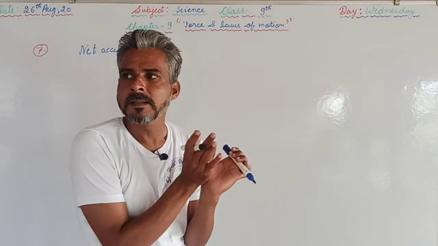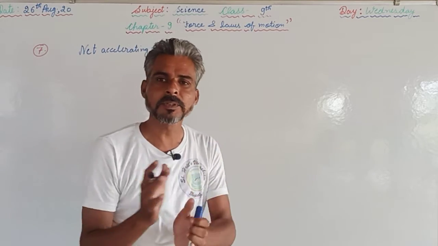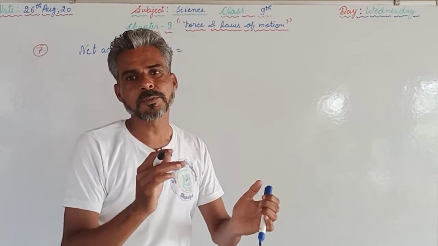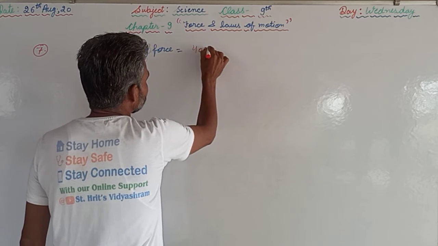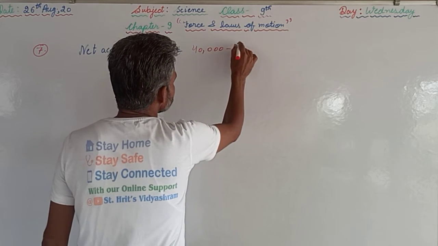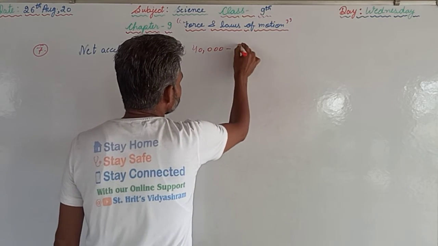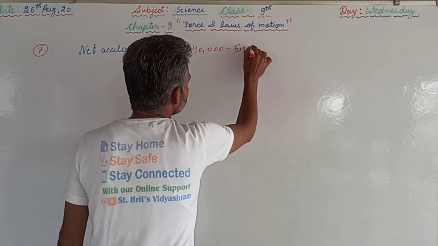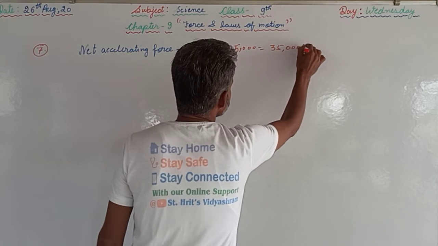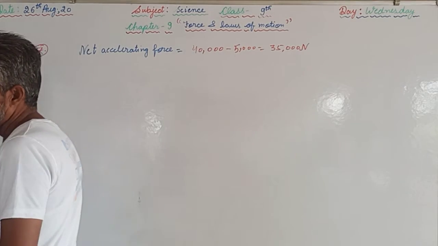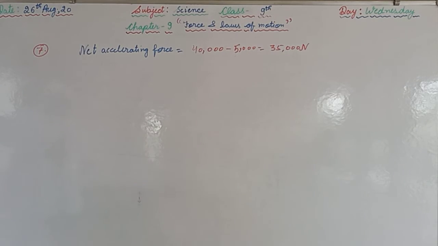So that will be in the opposite direction, 40,000 Newton in the forward direction, 5,000 Newton in the backward direction. So the net force will be 40,000 minus 5,000. 5,000 is the frictional force, and that will be 35,000 Newton is the net accelerating force.